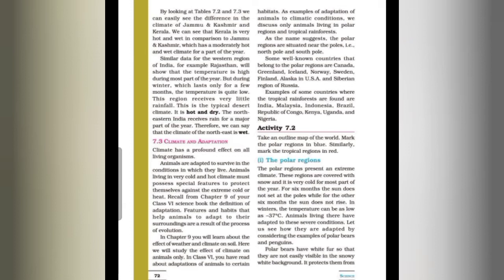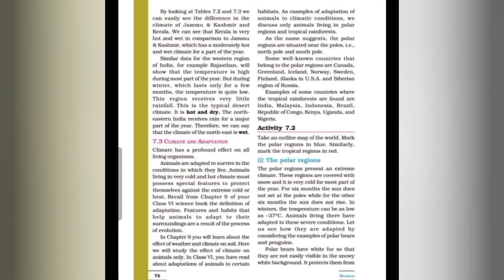Now one activity is given, that is activity 7.2. Take an outline map of the world, mark the polar region in blue, similarly mark the tropical region in red. So this work you have to do on the outline map of the world.